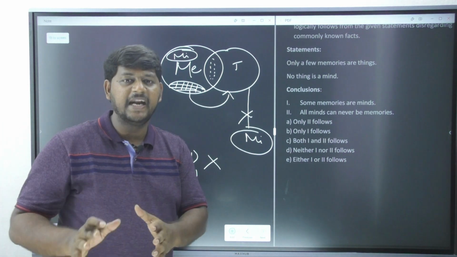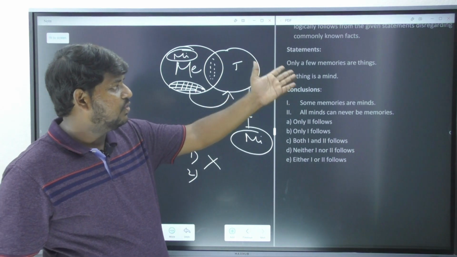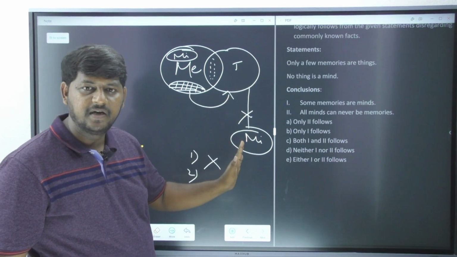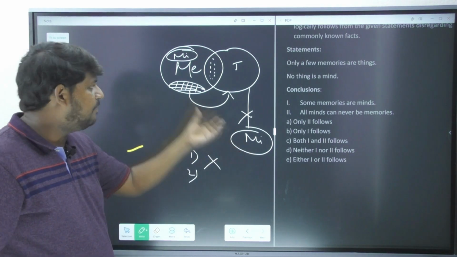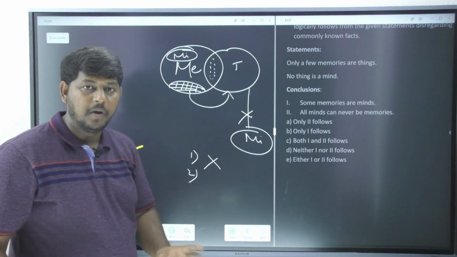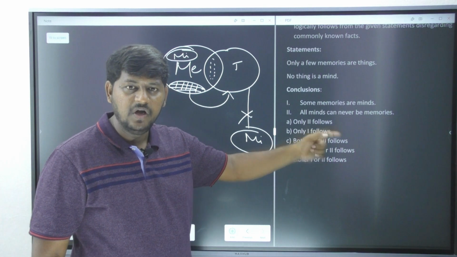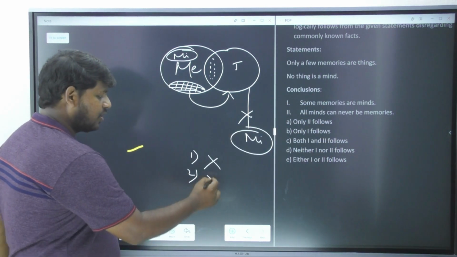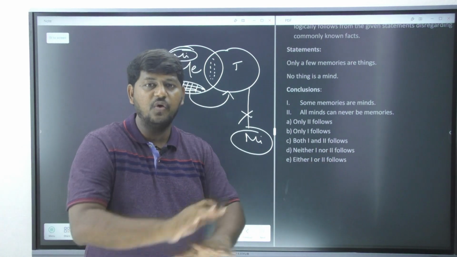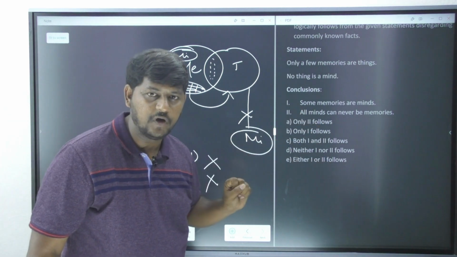If at all you got any problem, sir, whether we are violating any given statement, you can go through your statement. The statement is clearly saying these two cannot intersect. What is the problem if I bring this MI inside ME? Is that a problem? No, it is not a problem. But your examiner is claiming that it cannot be done. So that person is clearly wrong. When you can achieve it, and your examiner clearly says no, you cannot do it, immediately you have to say your examiner is a false one.